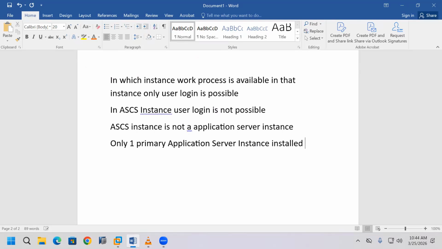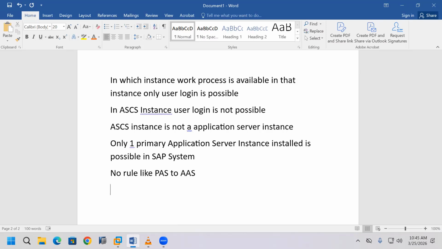No. There is no such rule for additional application server instances as there is for the primary. We can install many additional application server instances.